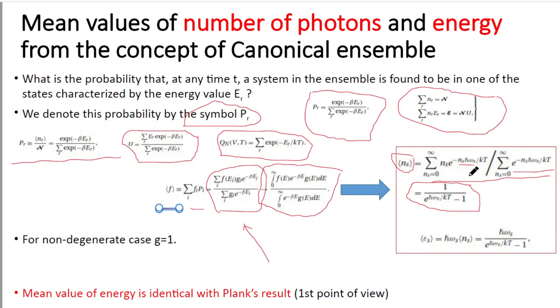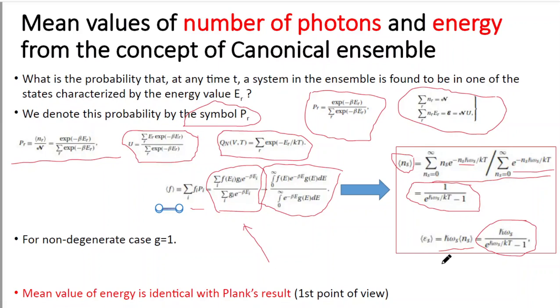This is basically an exponential series, and you can show that the mean value of n_s becomes 1 by e to the power h-bar omega_s by kT minus 1. So if this is the mean value of the number of particles, then the mean value of the energy epsilon_s will be h-bar omega_s into the mean value of n_s. n_s is the mean number of particles, and h-bar omega_s is the energy per particle. So the mean value of the energy will be h-bar omega_s divided by e to the power h-bar omega_s by kT minus 1. This is the mean value of the energy.